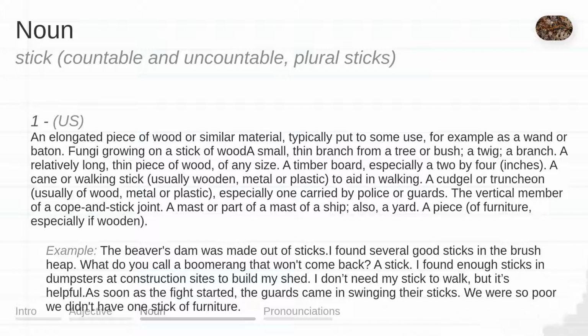The vertical member of a cope and stick joint. A mast or part of a mast of a ship; also, a yard. A piece of furniture, especially if wooden.